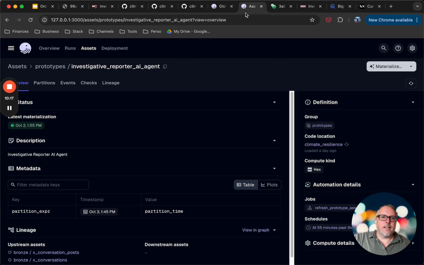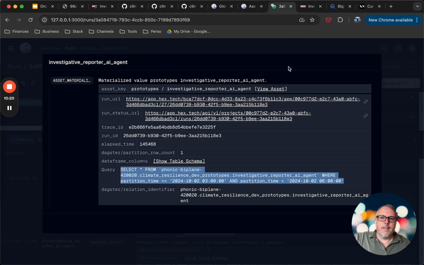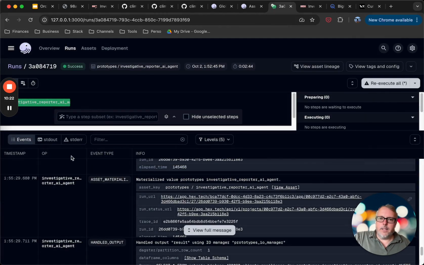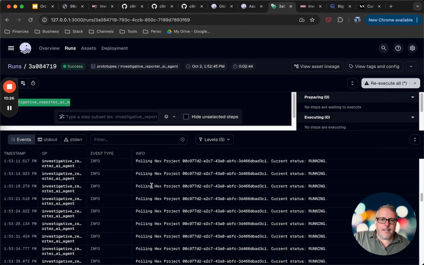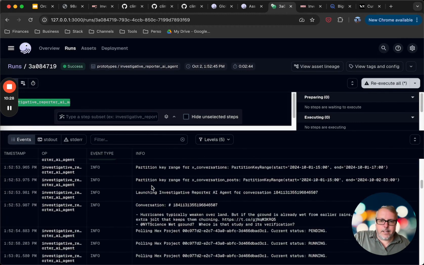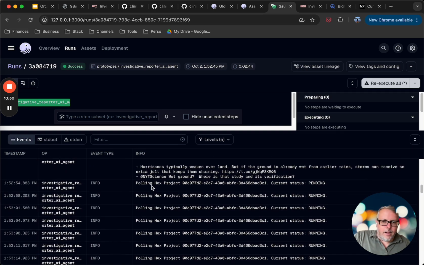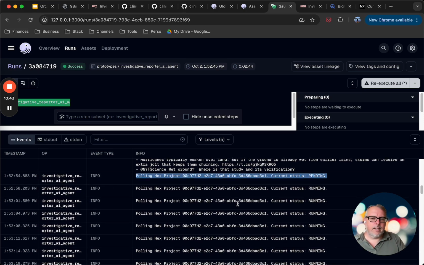We can see an example of a run. This is just the asset definition with its metadata, and this is an example of a run. Really it just ran that simple asset here, but we can see that when we invoke the project, it pulls the status of that run, I don't know exactly, like every 5 seconds or something like that.